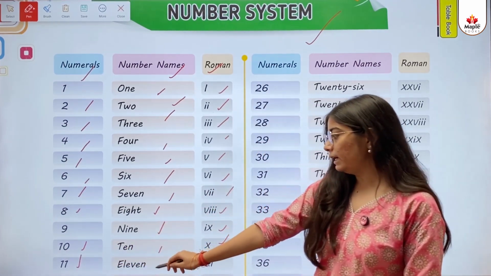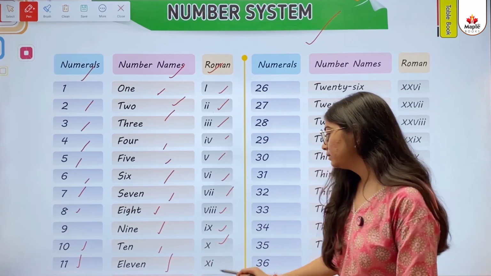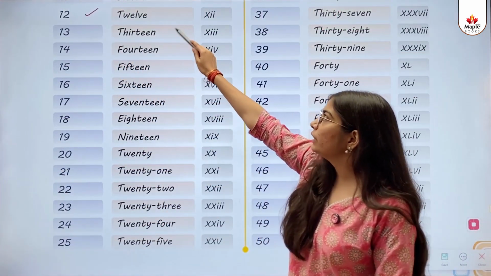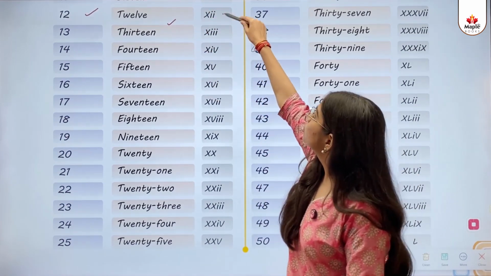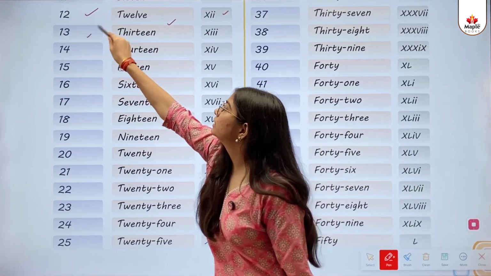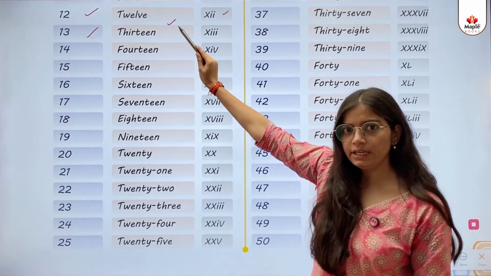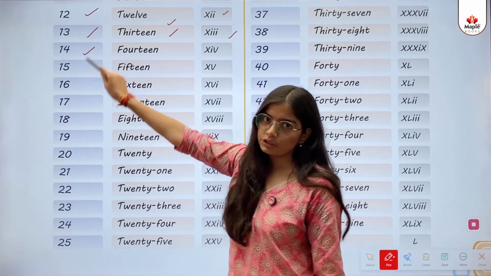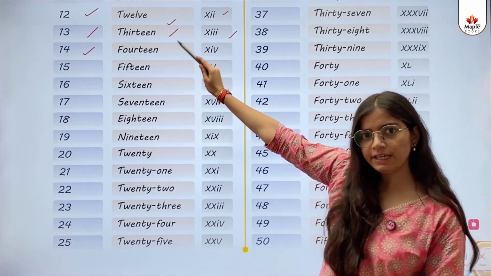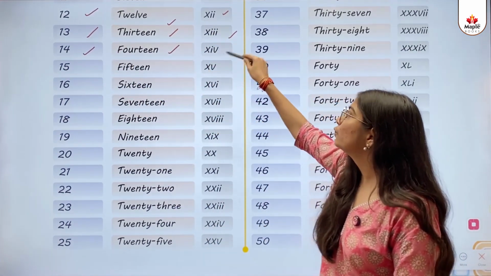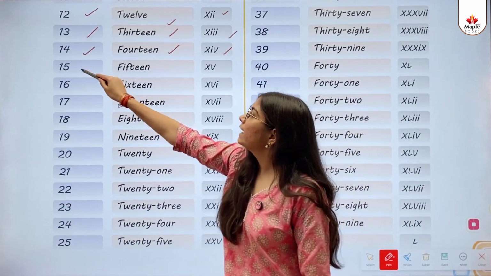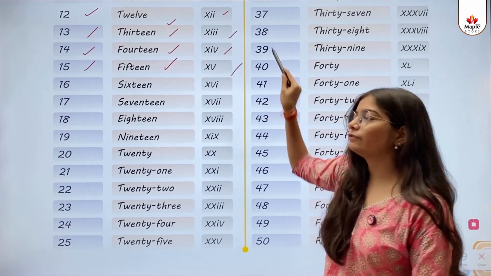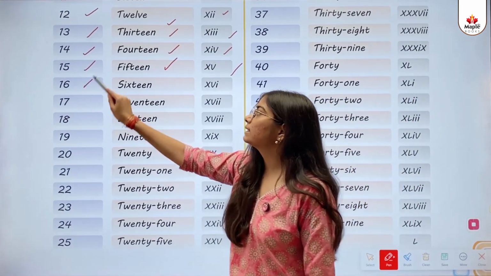11, E-L-E-V-E-N, 11, 11. 12, T-W-E-L-V-E, 12, 12. 13, T-H-I-R-T-E-E-N, 13, 13. 14, F-O-U-R-T-E-E-N, 14, 14. 15, F-I-F-T-E-E-N, 15, 15. 16, ...